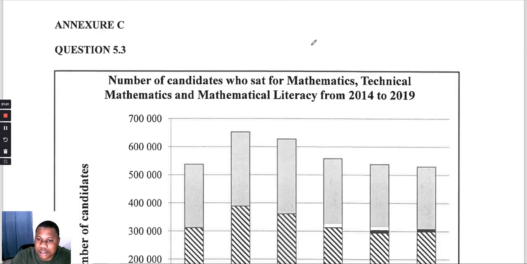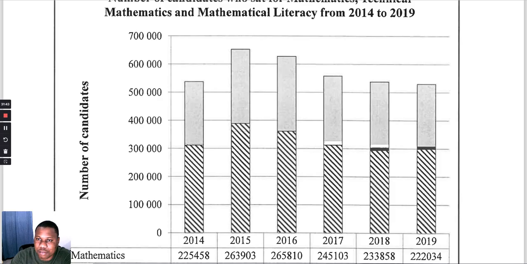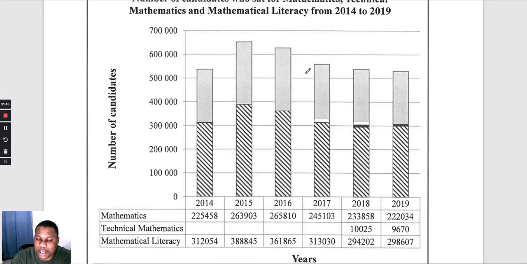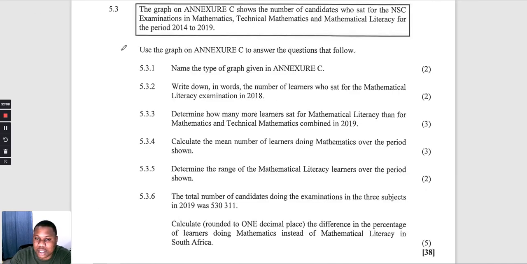On this graph, we can see those subjects that they told us about: mathematics, technical maths, and mathematical literacy. They range from 2014 to 2015, 2016, 2017, 2018, and 2019. Then we have the number of candidates, meaning that these numbers here represent the number of candidates. Let's go back to the question.